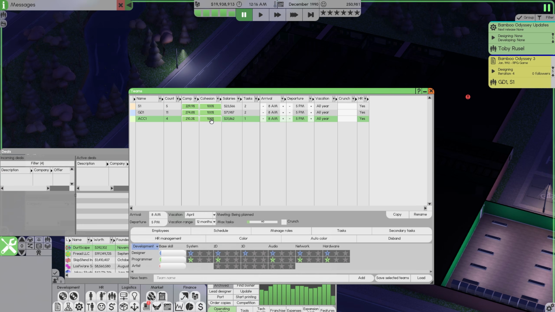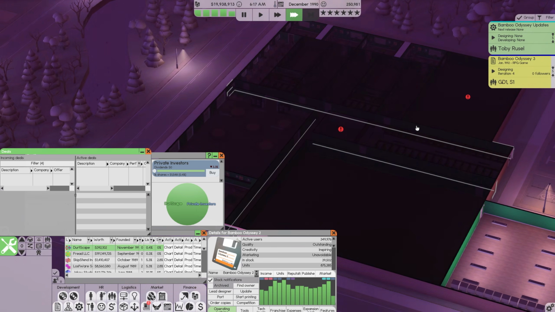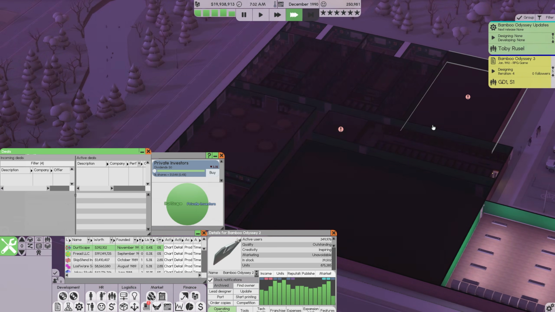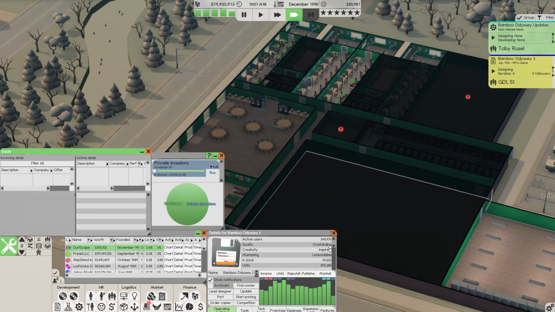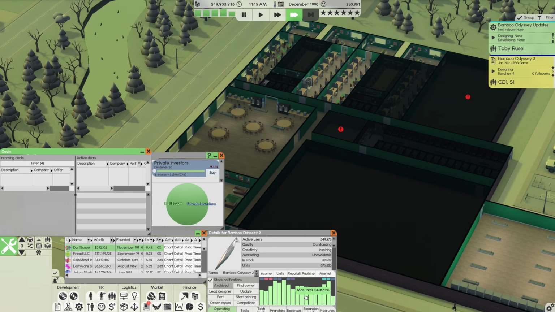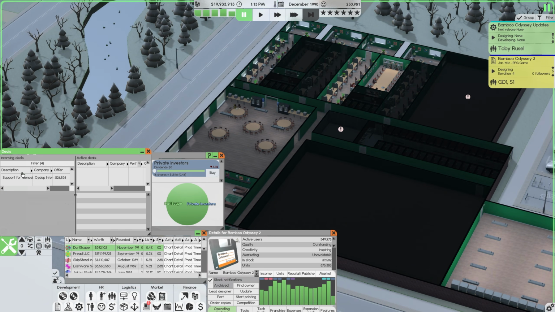Looks like we have 100% team cohesion with our accounting team already, and the team composition is at 210%. So that is absolutely fantastic. Everything is working nicely here. The only other thing that I want to do in this screen is set our accountants to only work on one thing at a time. They should be anyway, but just to make sure that they aren't doing any extra work that they shouldn't be, we'll set it to one at a time, and that should keep them on task. But everything is running smoothly. We are still selling Bamboo Odyssey 2 pretty well. November 1990 took a little bit of a hit, but that's not too bad.